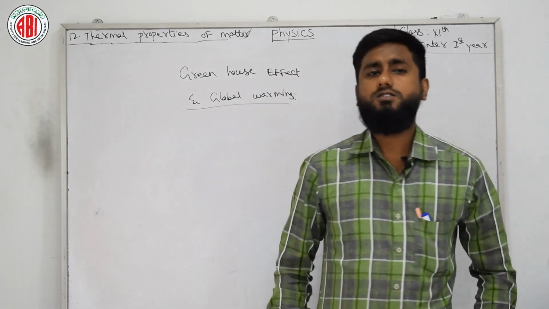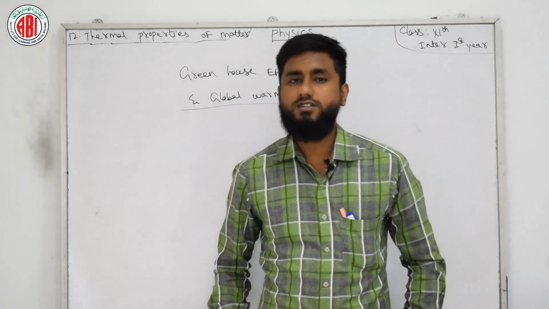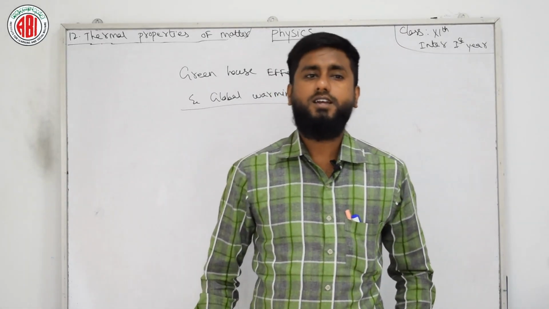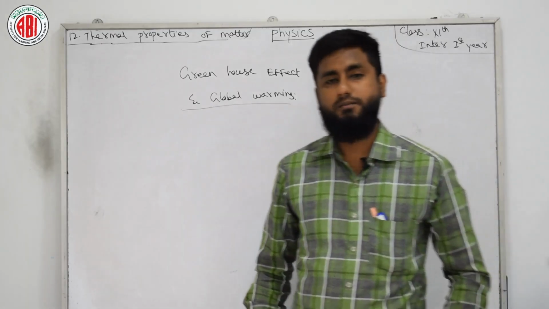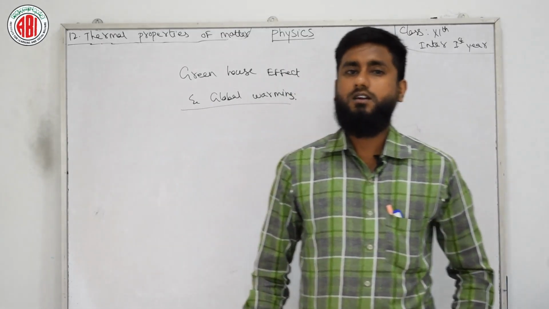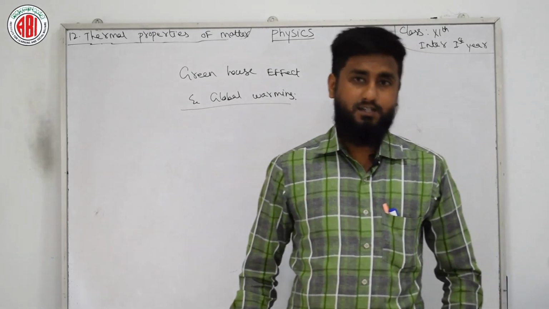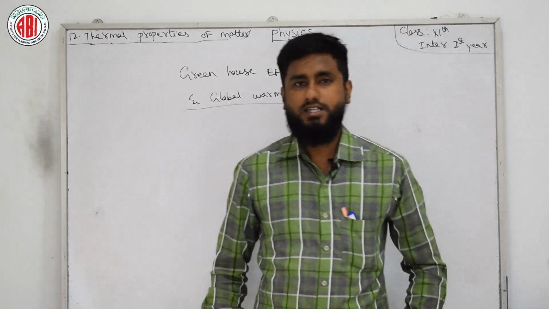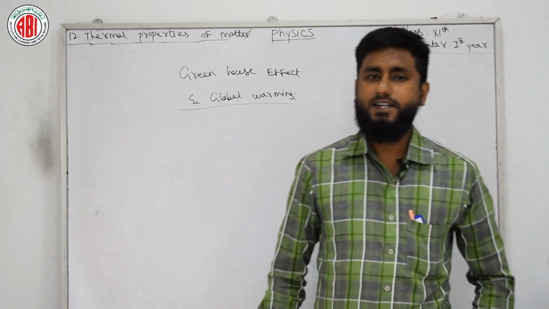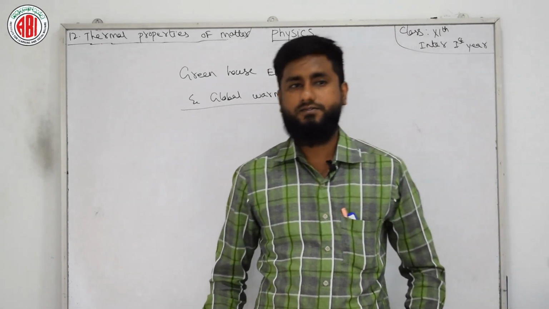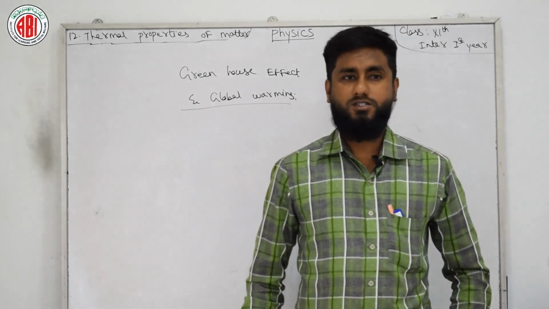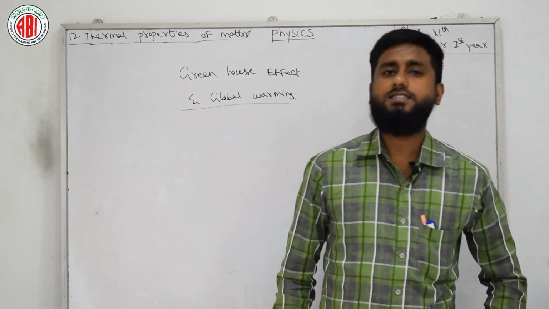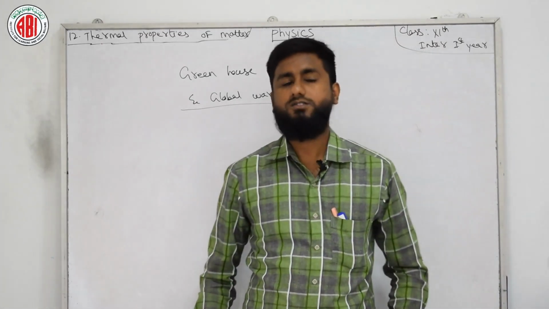The greenhouse effect is the process by which the thermal radiation from Earth's surface is absorbed by atmospheric greenhouse gases like carbon dioxide, methane, nitrous oxide, ozone, etc. Then the heat is radiated from these gases in all directions. Since part of the radiated heat travels back towards the Earth's surface and lower atmosphere, the Earth's surface and atmosphere get heated. This effect is known as the greenhouse effect.